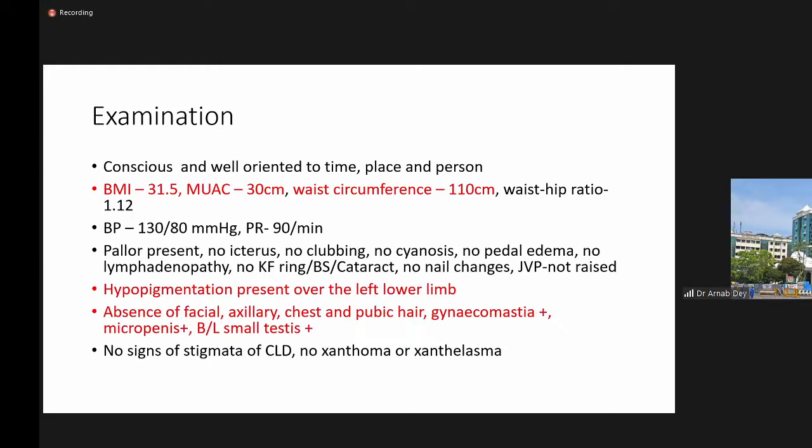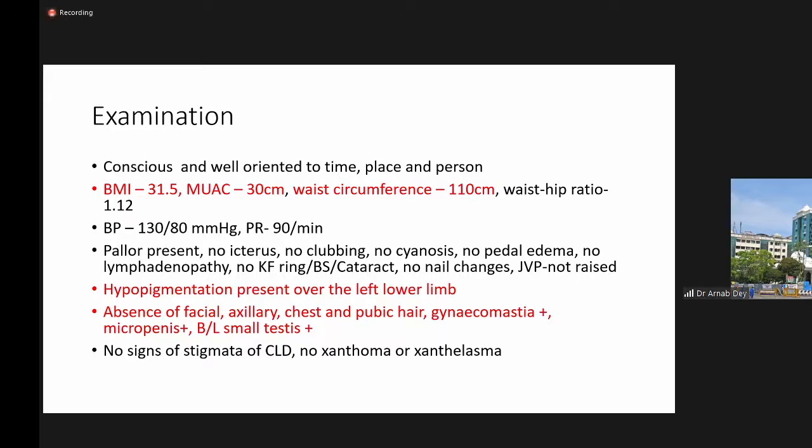Proceeding on to his examination, he was conscious and well-oriented to time, place, and person. He was obese. BMI was around 31.5. Pallor was present. There was no pedal edema, no clubbing or cyanosis. There was hypopigmentation present over the left lower limb. He had absence of facial, axillary, chest, and pubic hair. Gynecomastia was present, micropenis with bilateral palpable small testes.